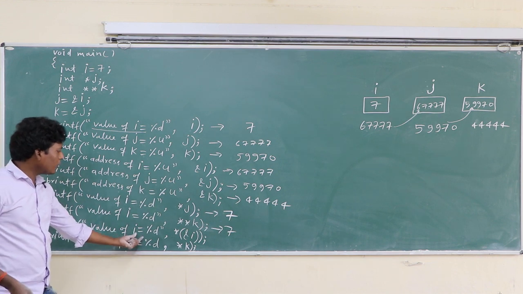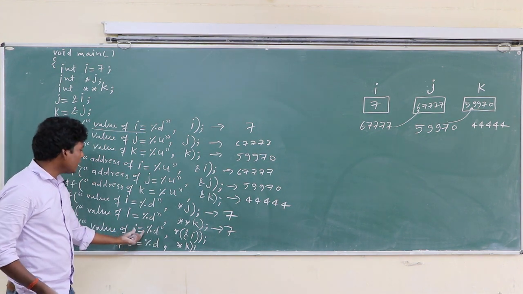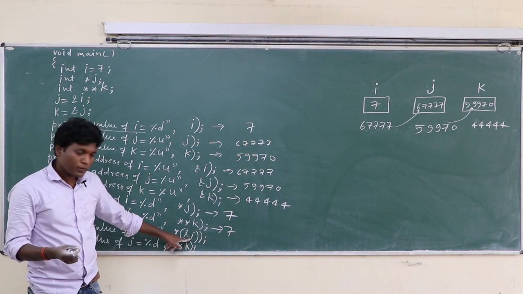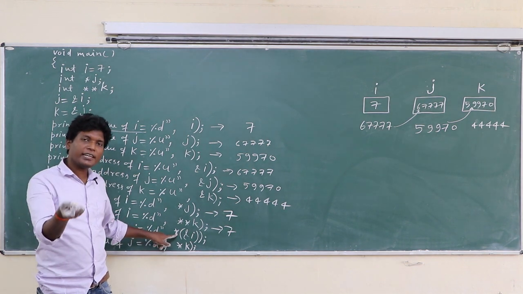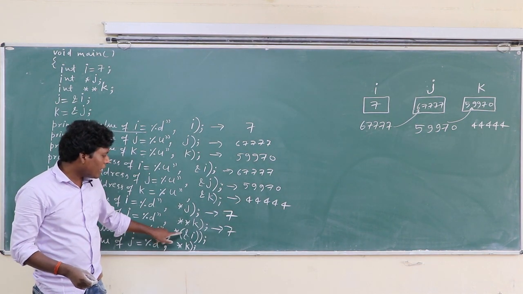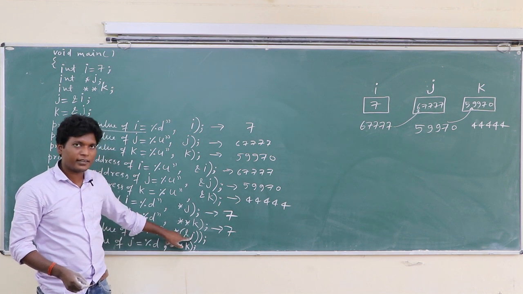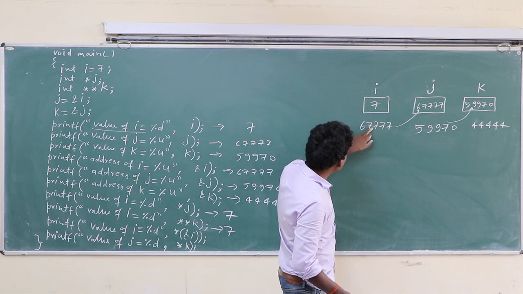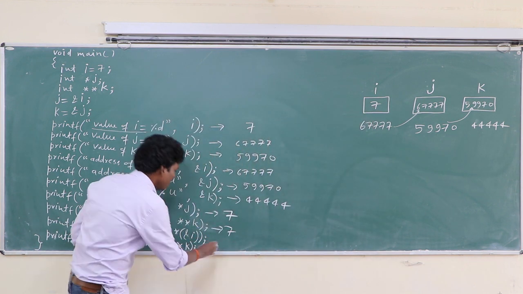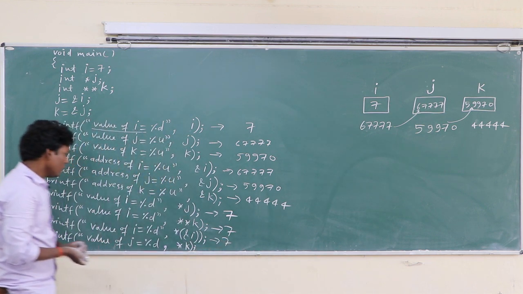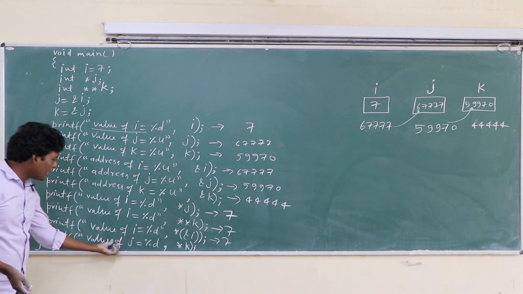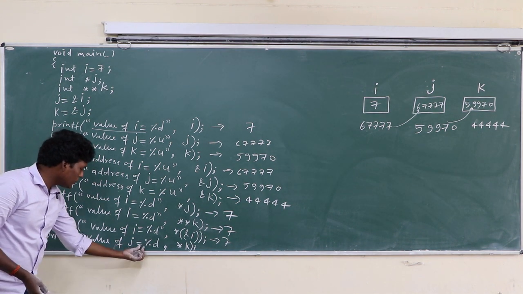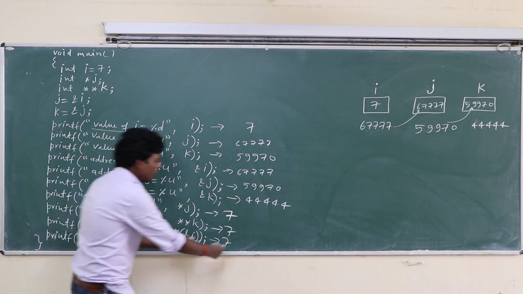Value of I equal to %d, and here the ampersand gives the address of I, and the asterisk makes it the value. So the value at the address of I is 7. So here will be 7. Once again class, printf value of j equal to, this text is copied as it is here.